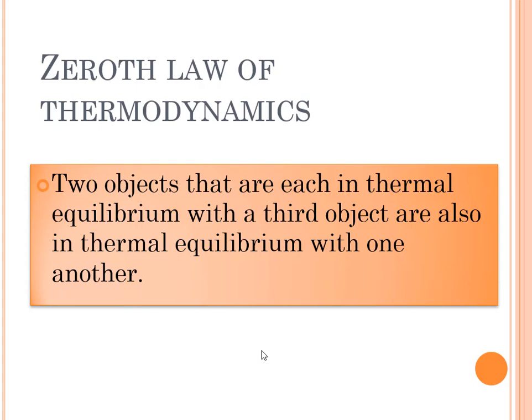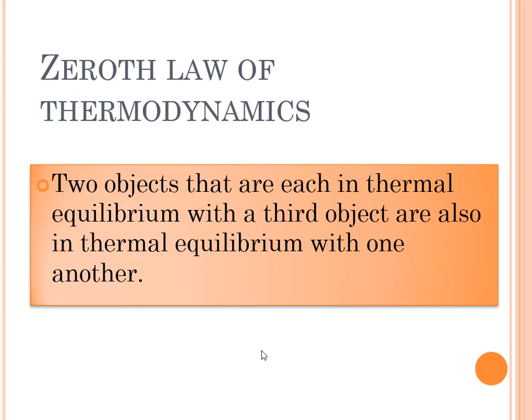Okay. So, the zeroth law of thermodynamics is stated as this: two objects that are each in thermal equilibrium with a third object are also in thermal equilibrium with one another. Let's talk about your house and your neighbor's house. House 1 is in thermal equilibrium with the surroundings. That's C, or system 3. And house 2 is also in thermal equilibrium with system 3.